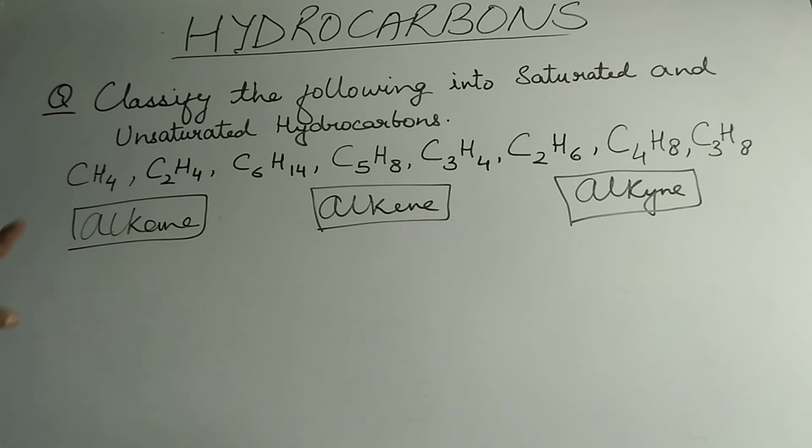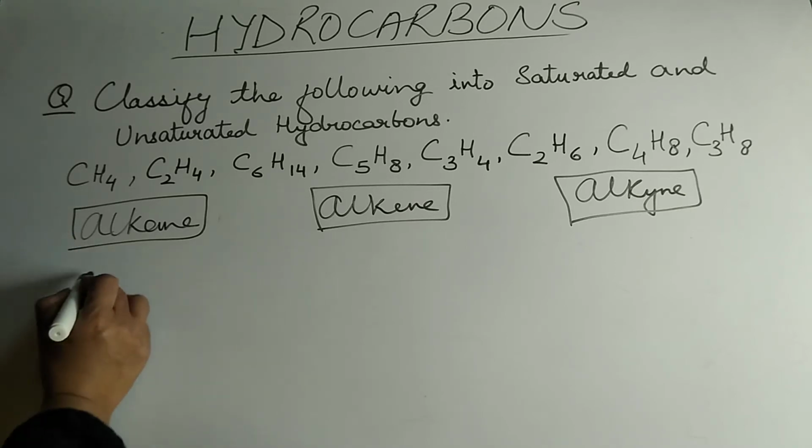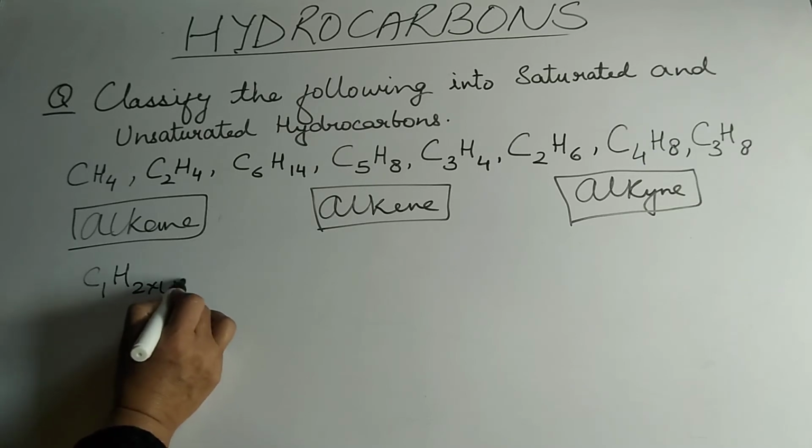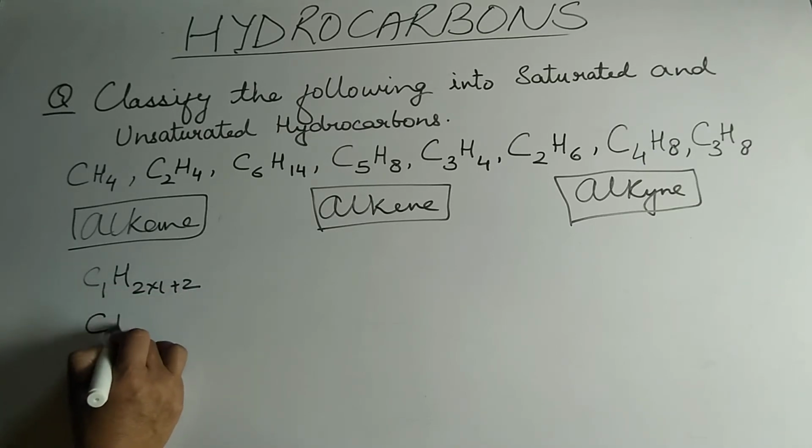Going one by one, let's discuss this first. This is CH4, right? Now you already know that the number of hydrogen atoms, if you calculate, are double plus 2, because carbon is 1, 1 into 2 plus 2 is going to give you 4. This means C1H2 into 1 plus 2, so this is going to give you CH4.